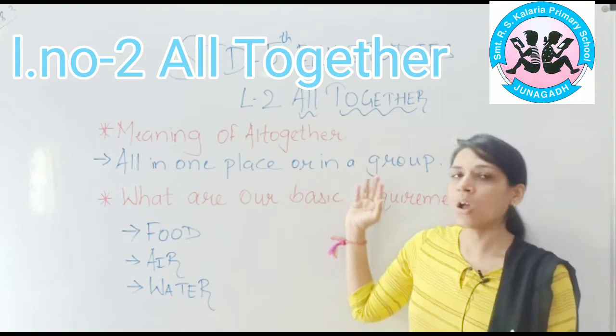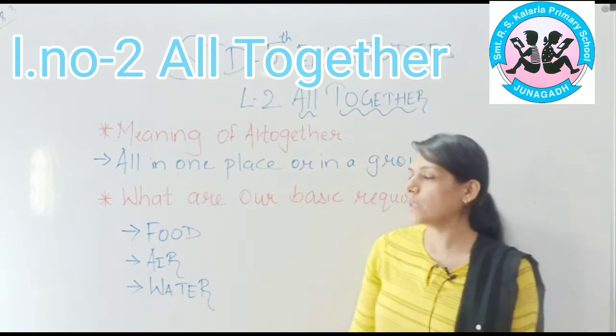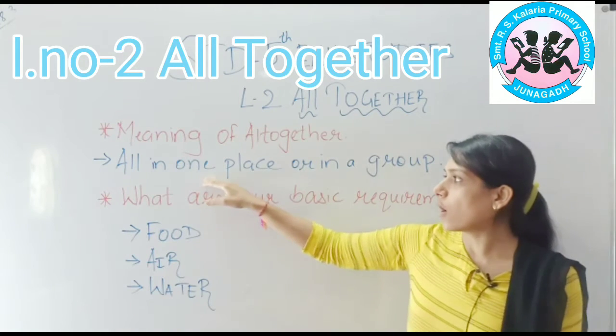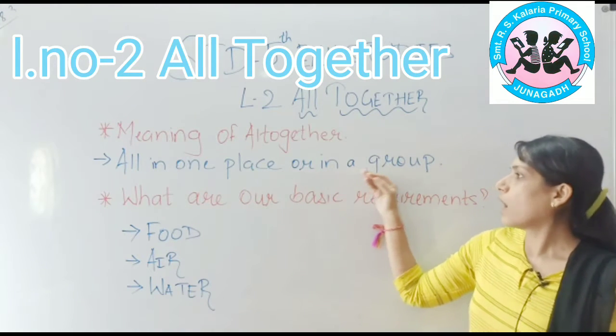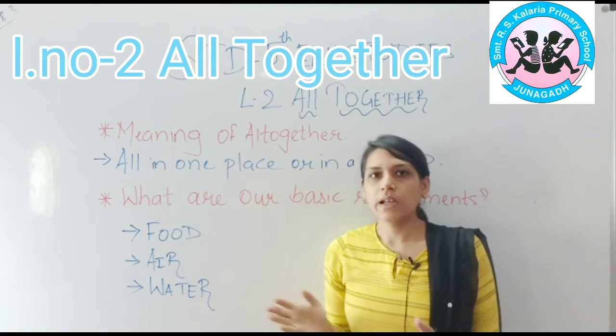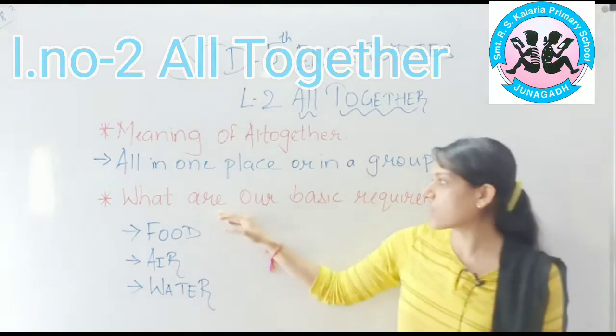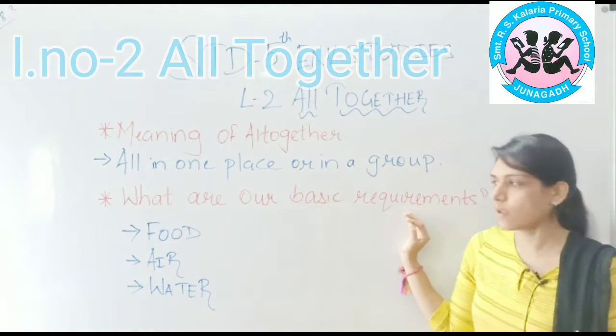I will teach you environment studies. Lesson number 2, that is Altogether. We will learn the meaning of altogether. What is altogether? Altogether means all in one place or in a group, where people in a group we can see, that is altogether.